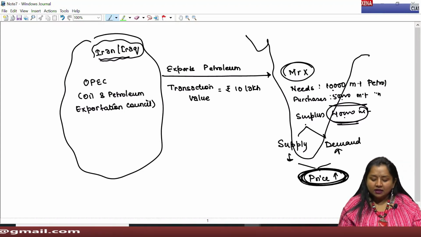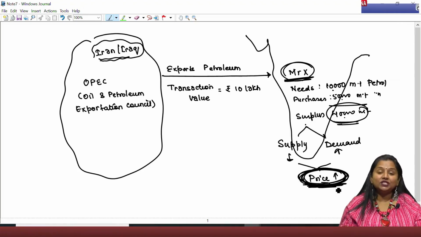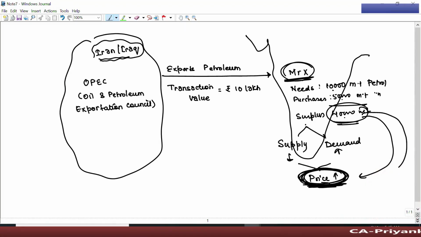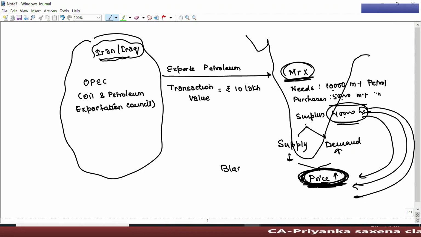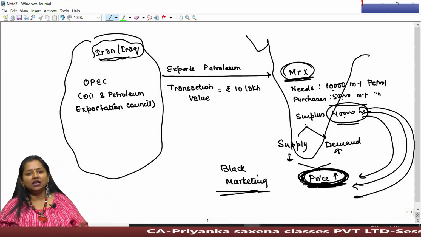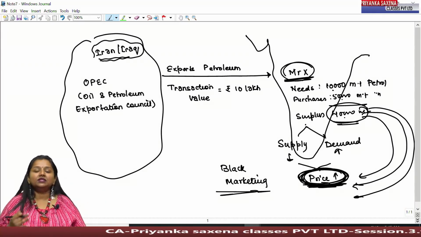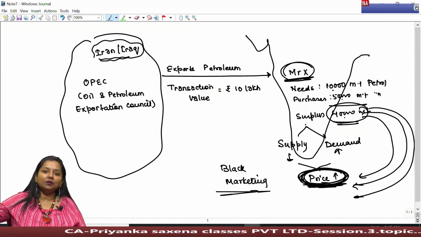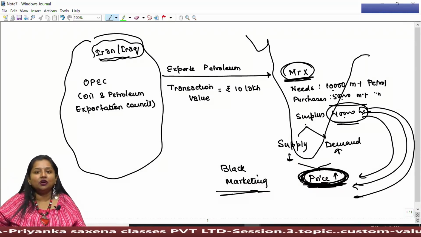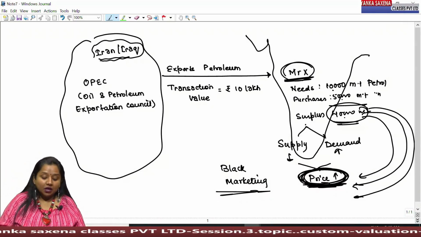And once Mr. X decides that the price of petroleum has increased to a particular point, he can start releasing his overstocked petroleum at such increased price. This is known as black marketing or jamakhori, in which wholesalers or retailers preserve stock in surplus, so that when market supply gets reduced and the price increases, they can release the stock at an increased price in the market.